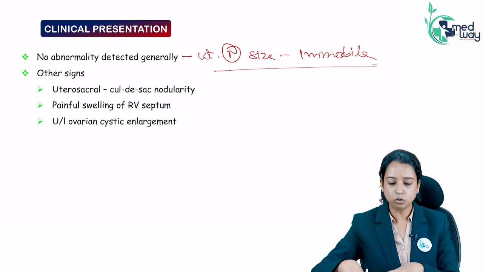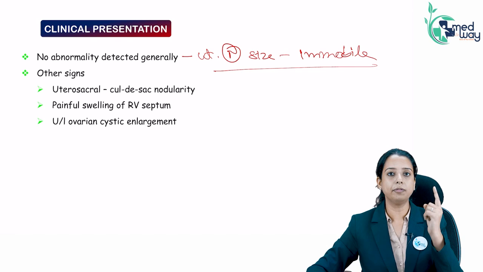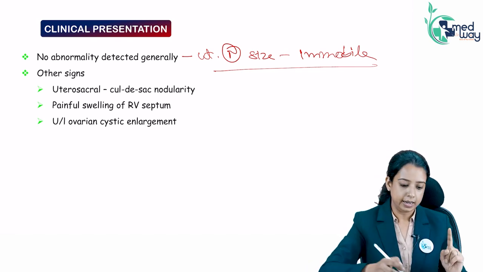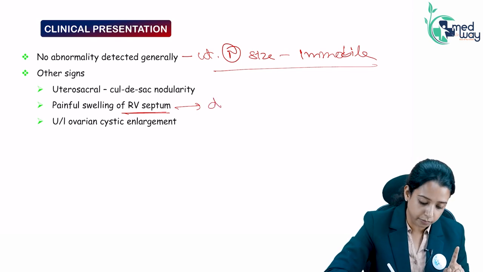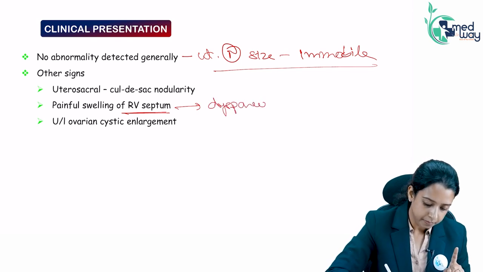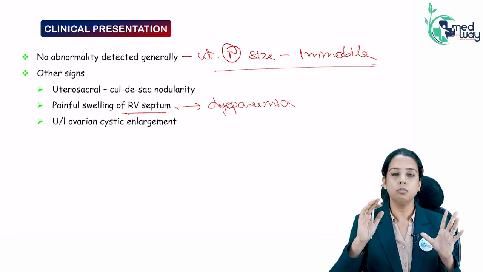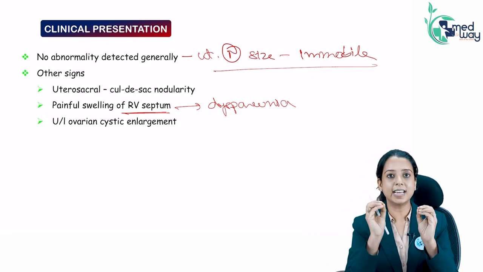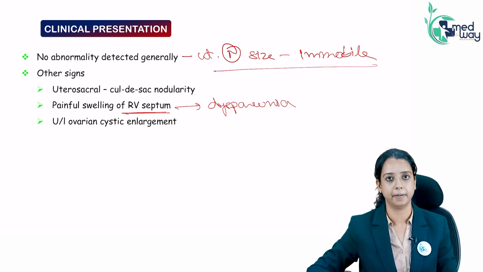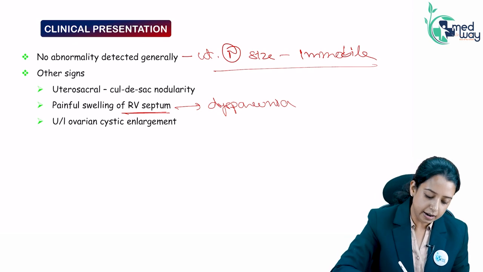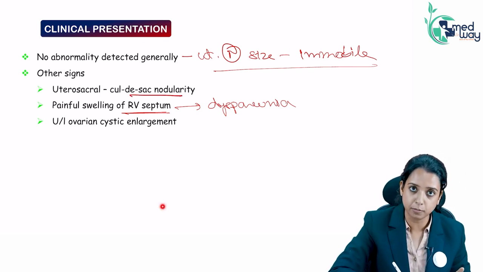And as I told you, pain is not related to severity. Pain is related to the site of ectopic endometrium. Rectovaginal endometriosis is the most common cause of dyspareunia. When the endometrial tissue is lying in the rectovaginal area, then movement will cause severe pain. So it is the site which decides whether it will be painful or not, not the severity. There you can find nodules in the pouch of Douglas near the rectovaginal septum also.